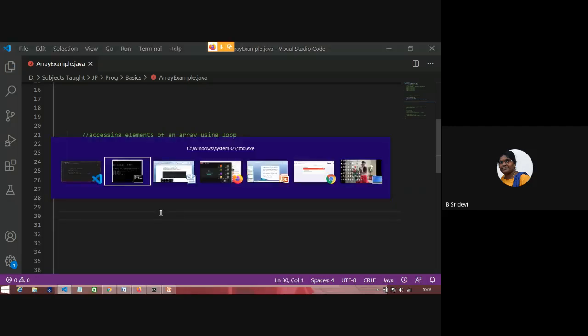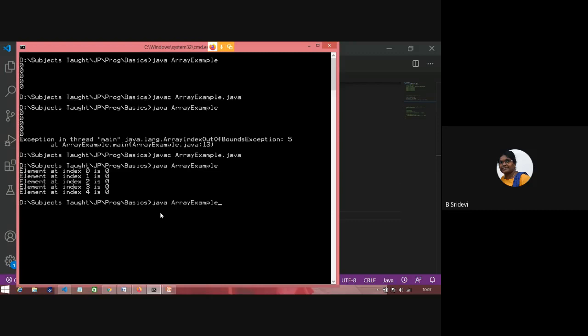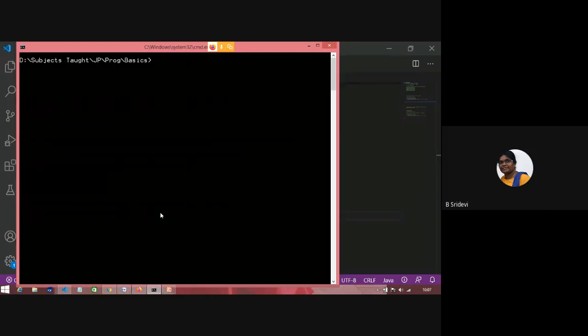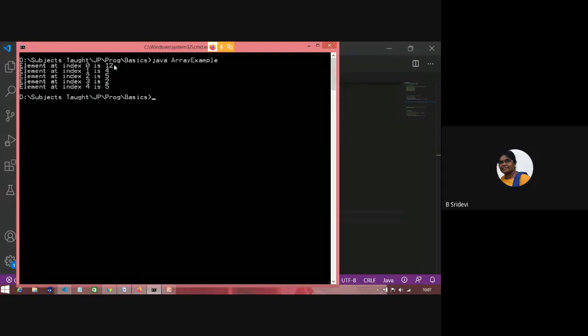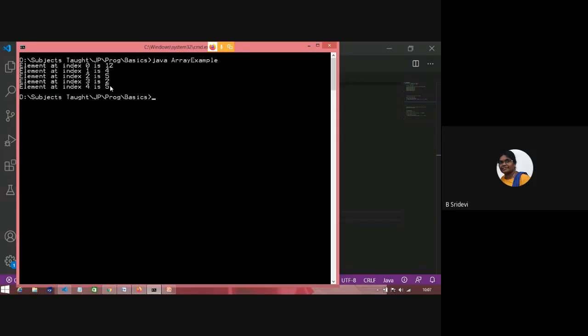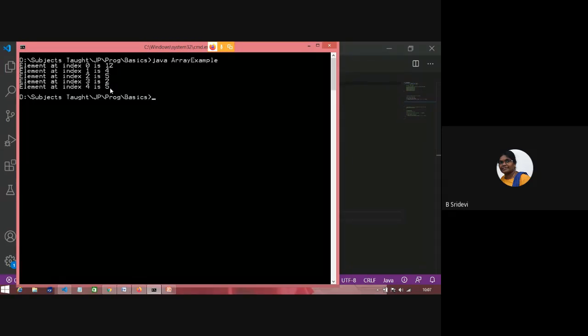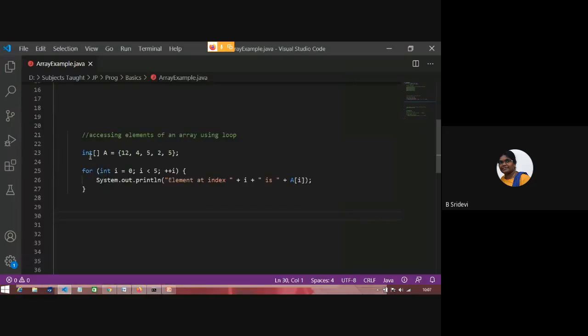See this now. So now 12 is the first element, 4 is the next element, and 5 is the last element. So this is how you can initialize an array at the time of declaration.